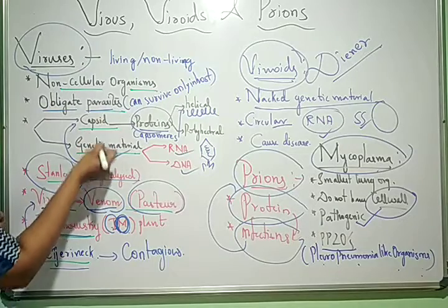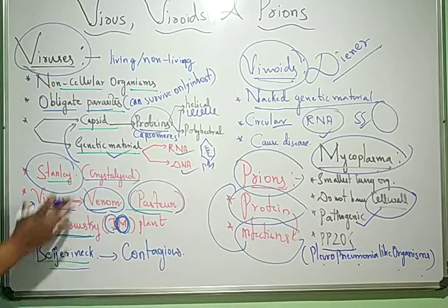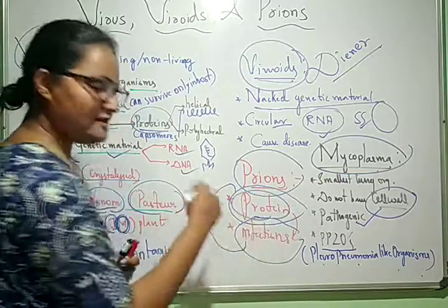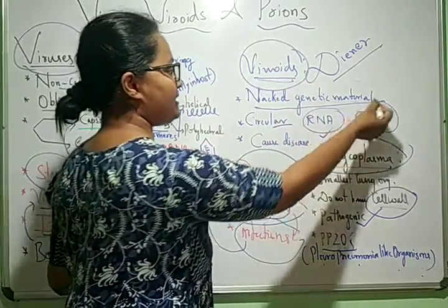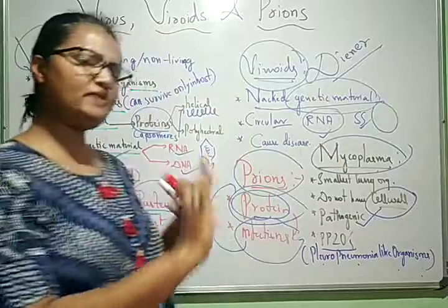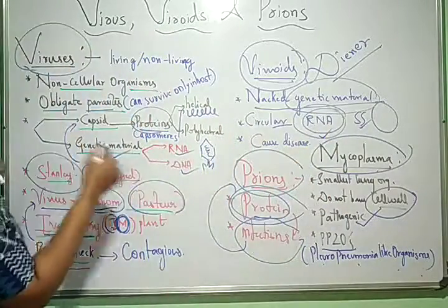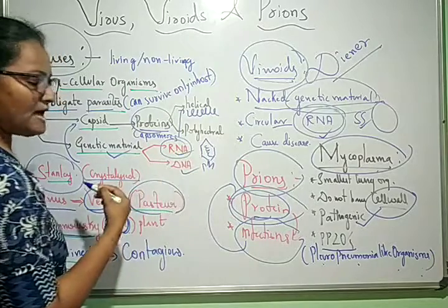Okay, these all are NEET questions. Scientist names, their discoveries. Prions are proteins, infectious proteins. Viroids are genetic material, only genetic material, especially RNA. But viruses, they may be RNA or DNA.